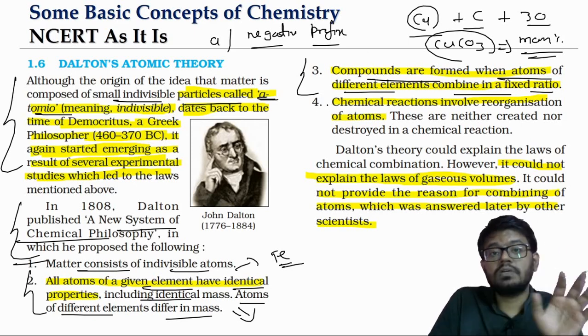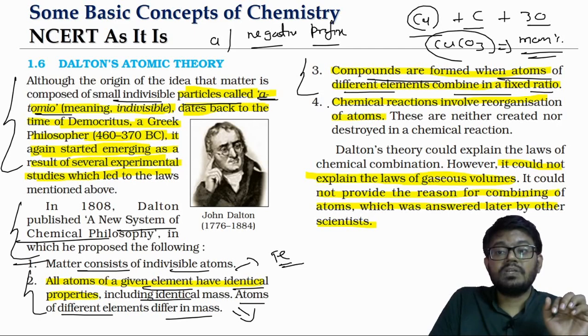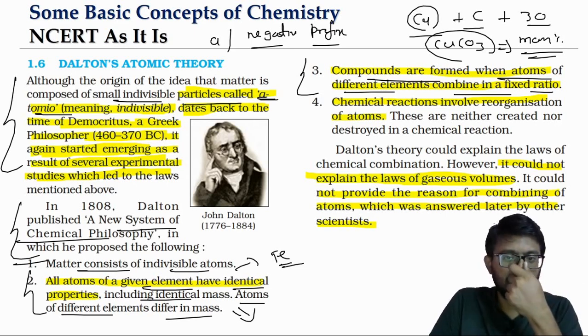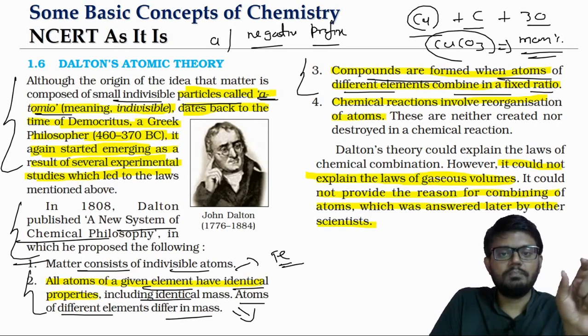And he didn't talk about the formation of molecules with the same atoms. Look at this point, it's talking about what? Atoms of different elements combining. As per this theory, atoms of the same element cannot combine. That is why they have not agreed to Avogadro's concept of polyatomic molecules: hydrogen existing as an H2 molecule, oxygen existing as an O2 molecule. They are not accepting it.